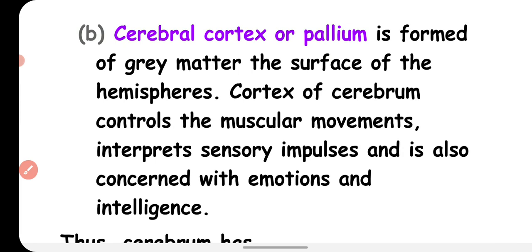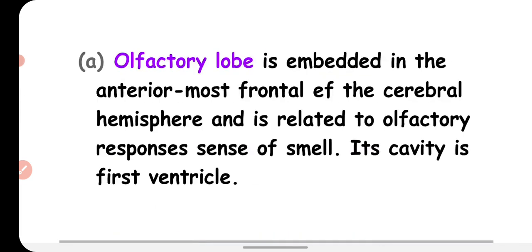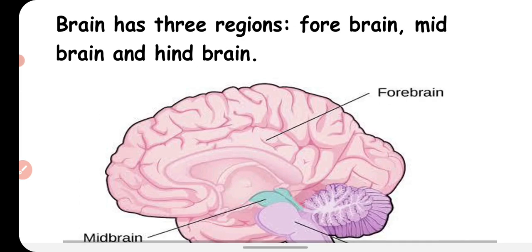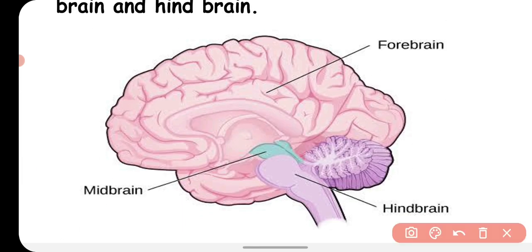Cerebral cortex or pallium is formed of gray matter on the surface of the hemisphere. Cortex of cerebrum controls muscular movement, interprets sensory impulses, and is also concerned with emotion and intelligence.